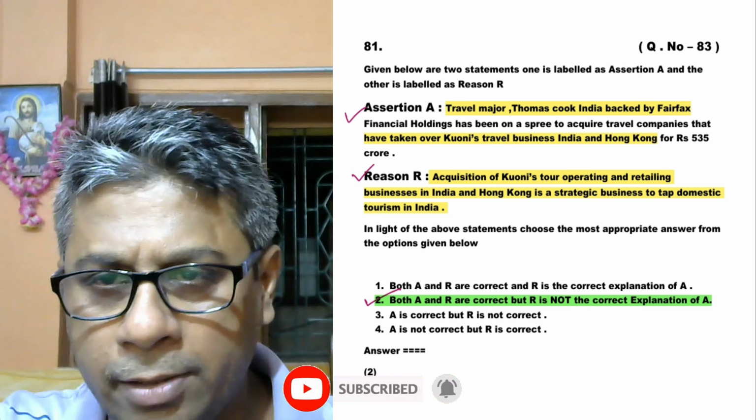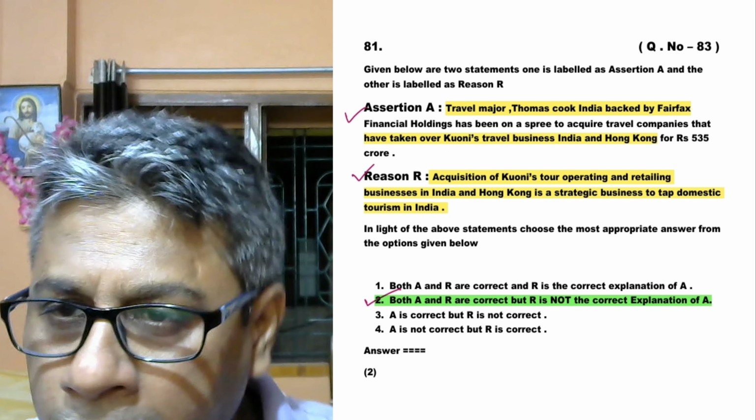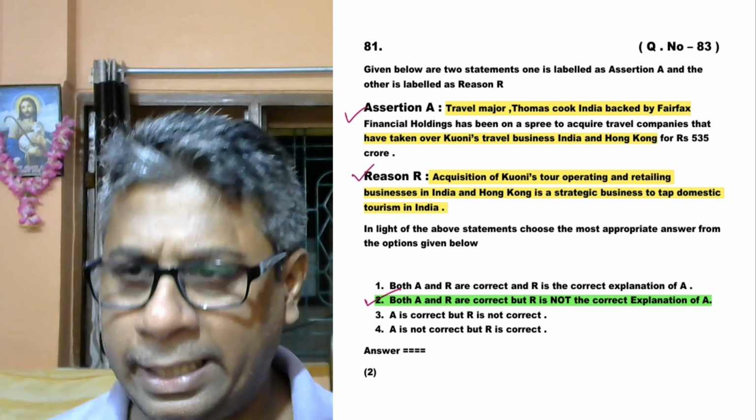These are the statements, assertion and reason: acquisition of Kuoni's tour operating and retailing businesses in India and Hong Kong is a strategic move to tap domestic tourism in India. Both statements are correct. There is no doubt these statements are correct, but they are not interconnected.